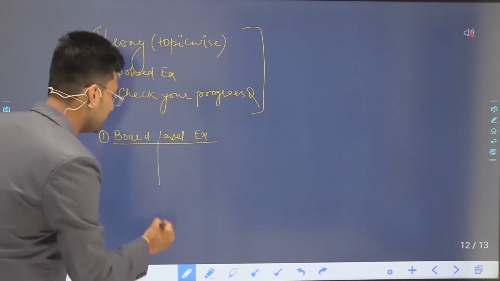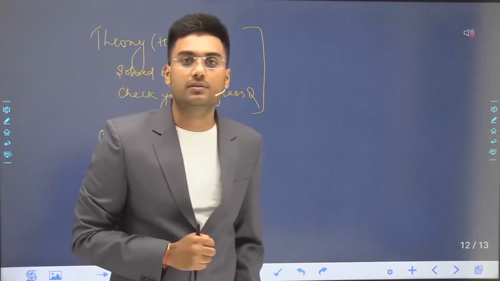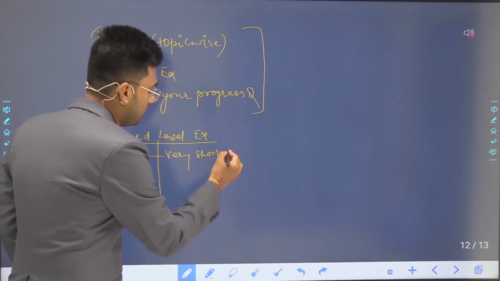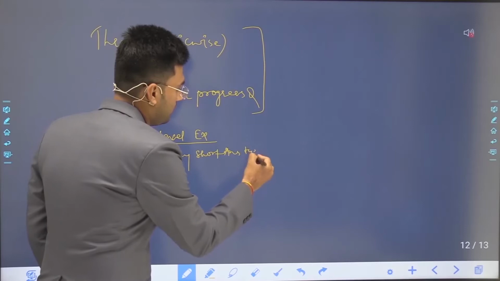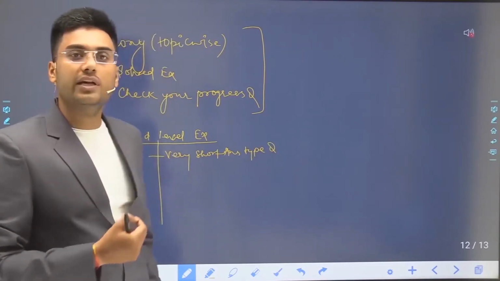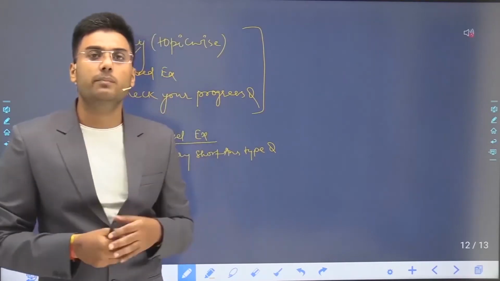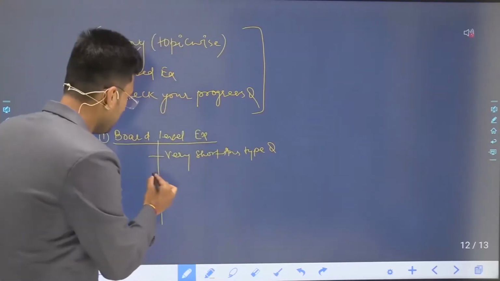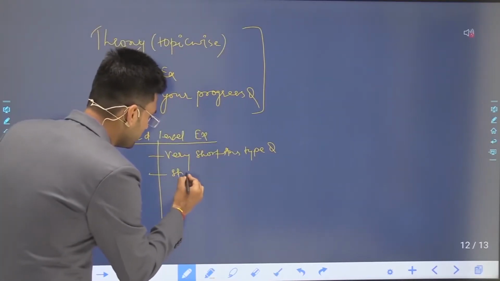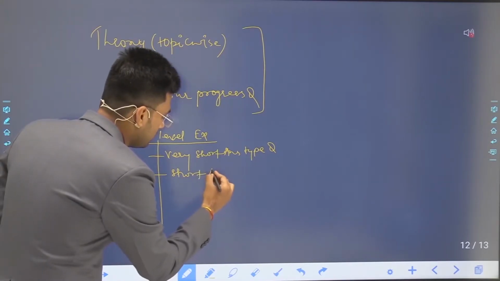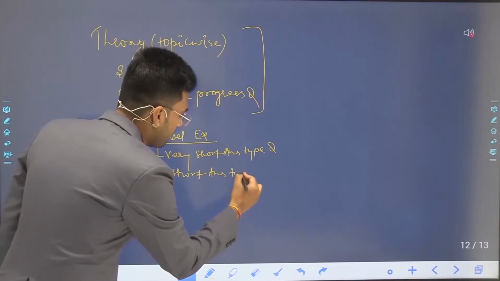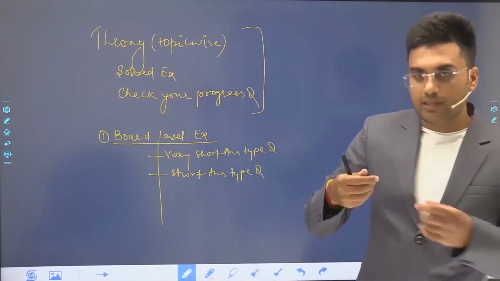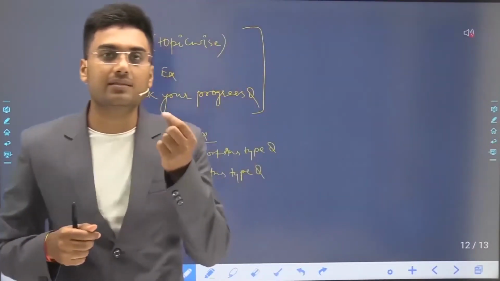In this board level exercise you will get four types of questions. First type is the very short answer type question. These very short answer type questions are directly formula based or directly theory based, or we can say these are one line questions. The next is the short answer type question. These short answer type questions are also directly formula based but use the basic concept of the theory.